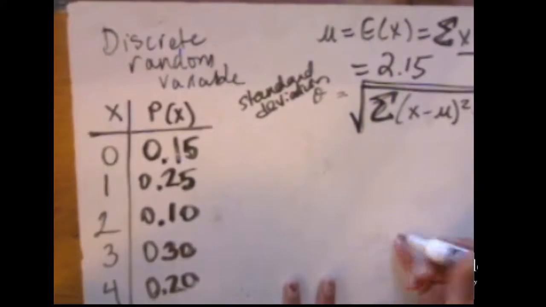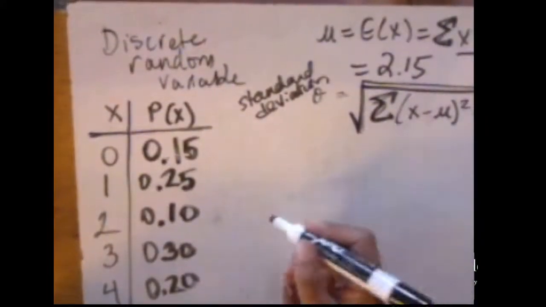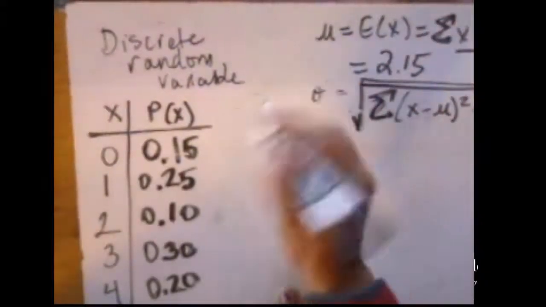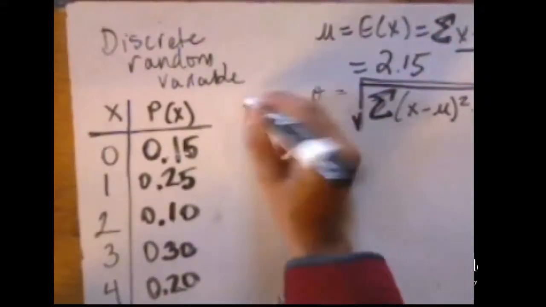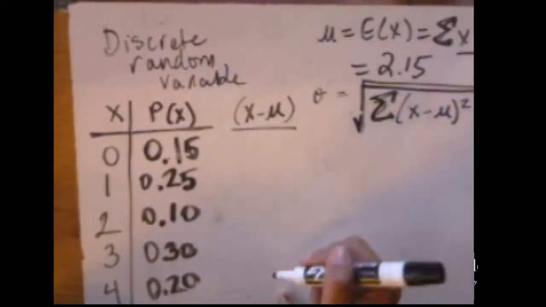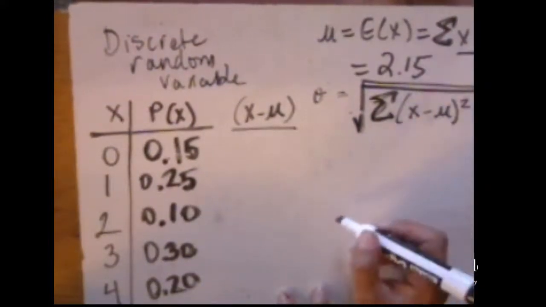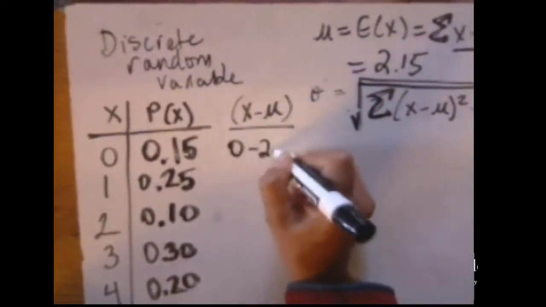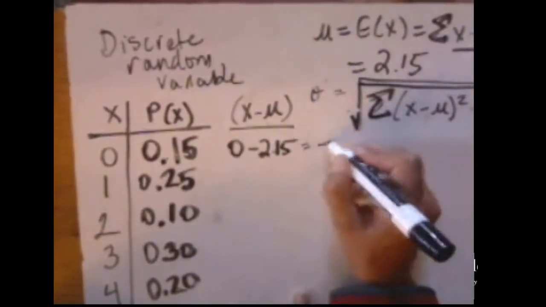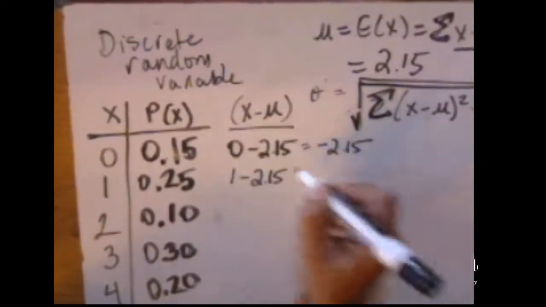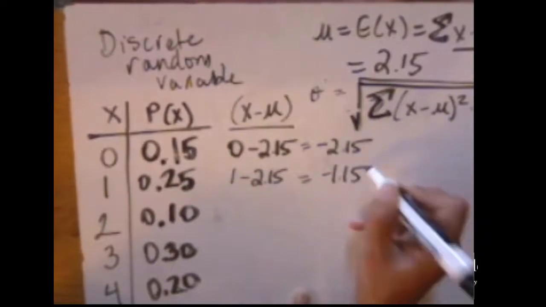Okay, so how do we do this? Well, we know that the mean is 2.15. So I am going to take x minus the mean first, then I'm going to square it, and then I'll multiply it by the probability of x. So in other words, we have 0 minus 2.15, or negative 2.15. 1 minus 2.15, or negative 1.15.